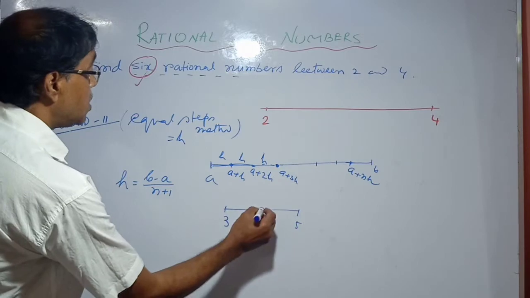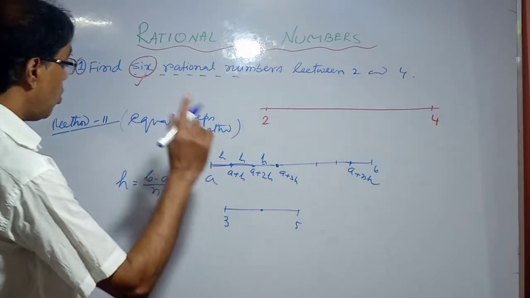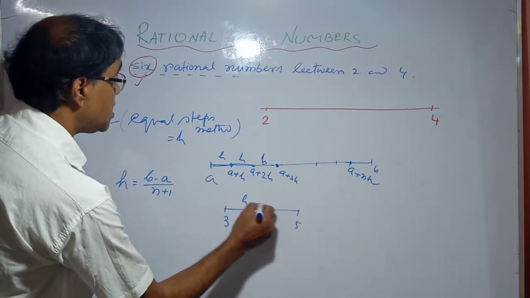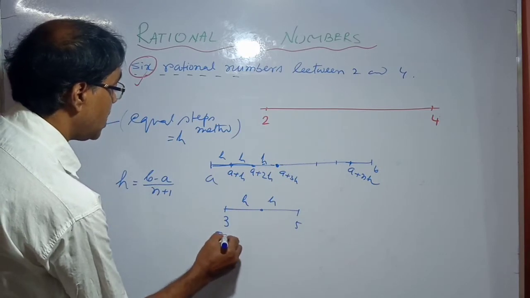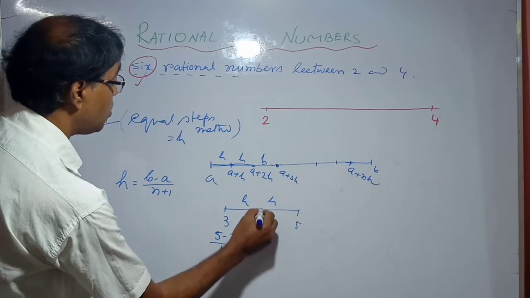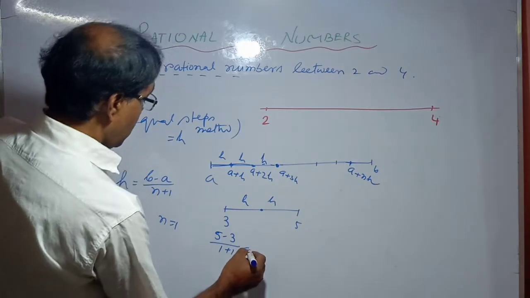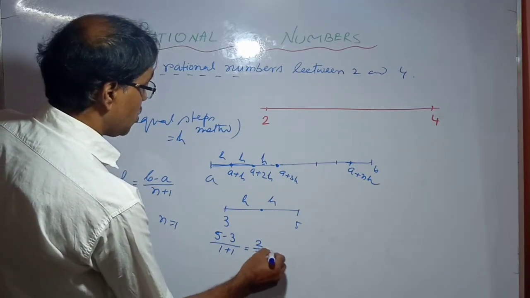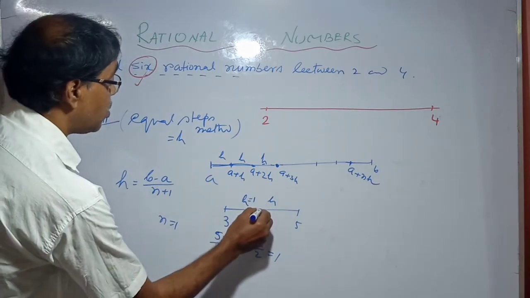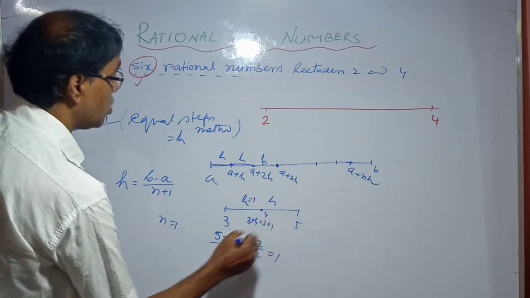If we insert 1 point between 3 and 5, then h is (5 minus 3) by (1 plus 1), since n equals 1. That is 5 minus 3, 2 by 2, which equals 1. So h equals 1. You get the point 3 plus h, that is 3 plus 1, which equals 4.